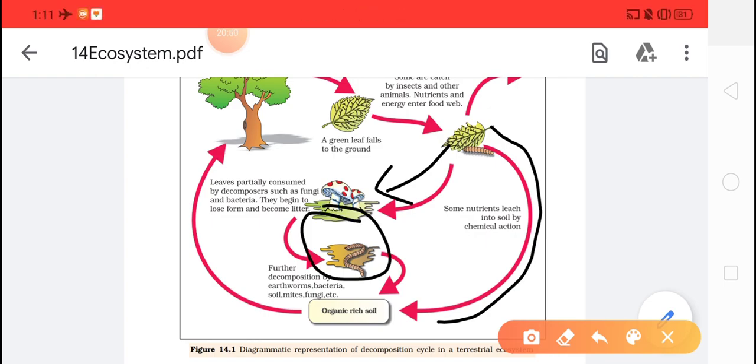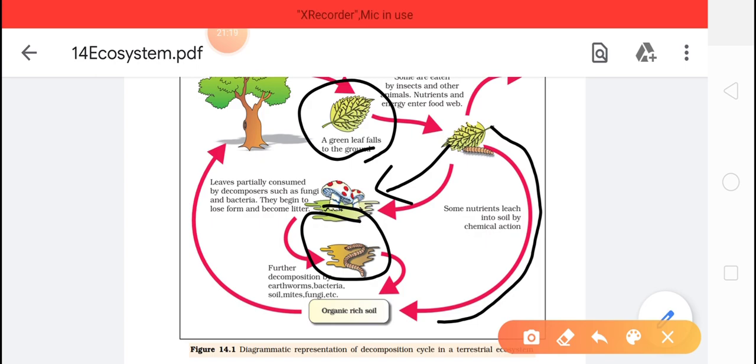A very important thing will happen, that is, now the function of earthworms, bacteria and fungi takes place. What will they do? They will break down the complex organic matter. What complex organic matter? We are talking about the leaf. The leaf is made up of different types of cells. Inside the cells they have complex molecules, complex organic matter.